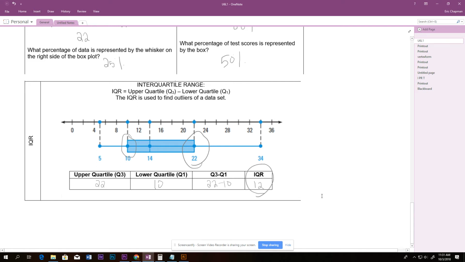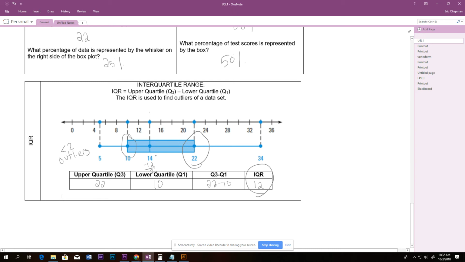There we go. If we go to the median, 14, and we subtract 12, that's 2. Anything less than 2 is an outlier.